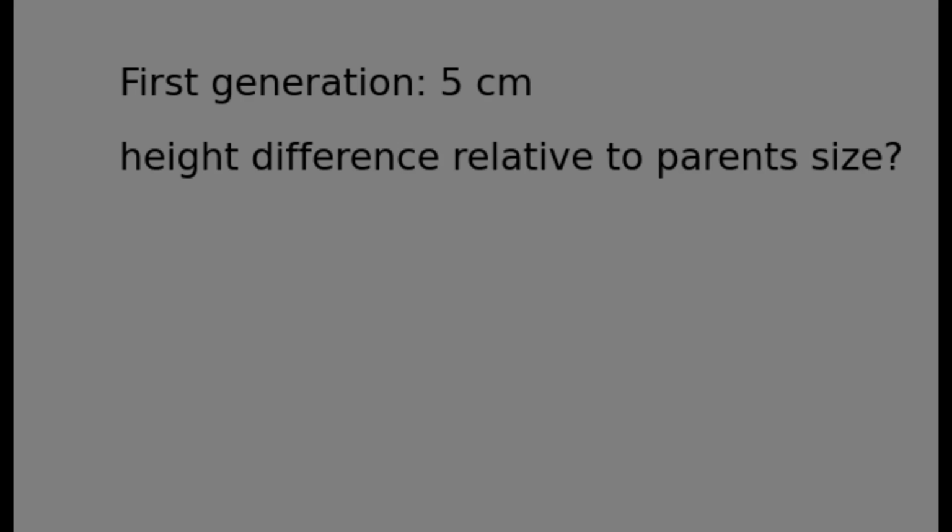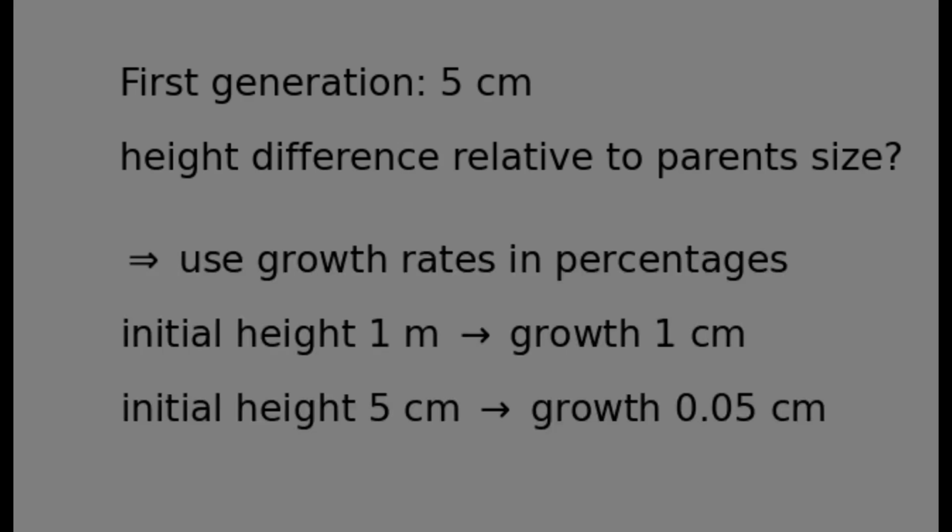So, instead of choosing a new set of fixed values for our distribution xi, we could simply modify the whole model and say that the height difference of a child to its parent can be either 0 or plus 1% or minus 1% relative to the height of the parent. But how different are both models actually? Maybe not so much.